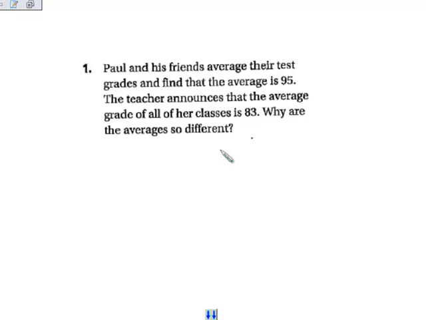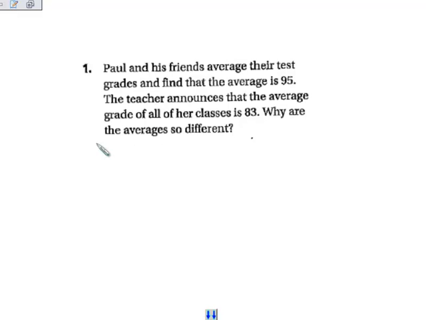They were just choosing a select group. Paul didn't choose anybody at random. He chose his friends. Now his friends might be the type of people who study for a test or study for a quiz. And so when those people study, their averages together are going to be higher than the rest of the class.